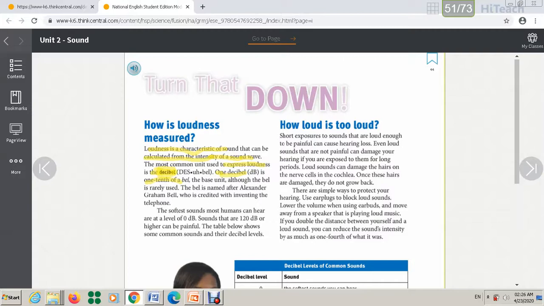The softest sounds most humans can hear are at what level? 0 decibels. And sounds that are 120 decibels or higher can be what? Can be painful.